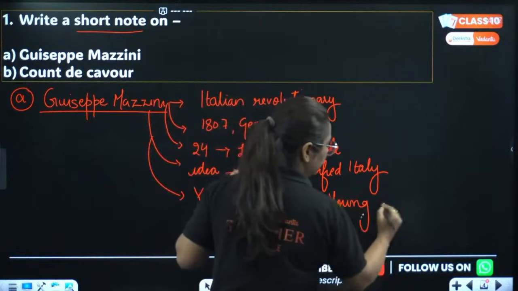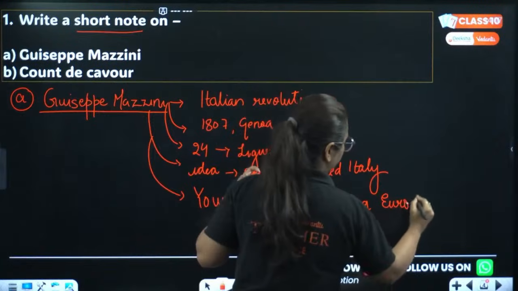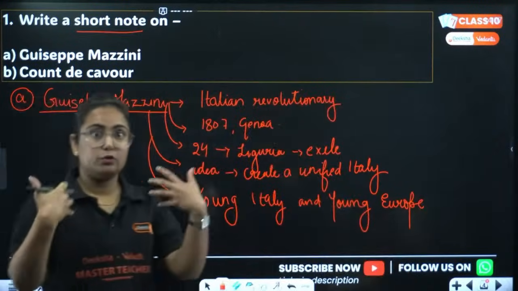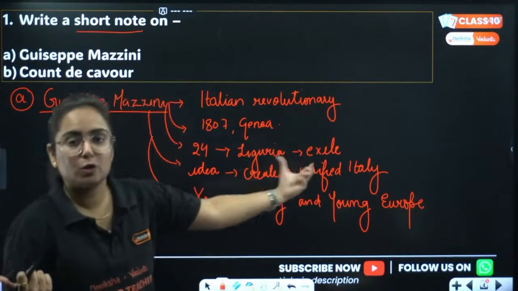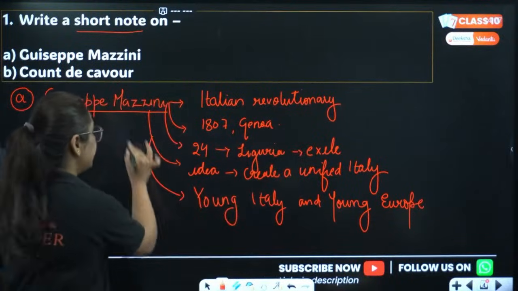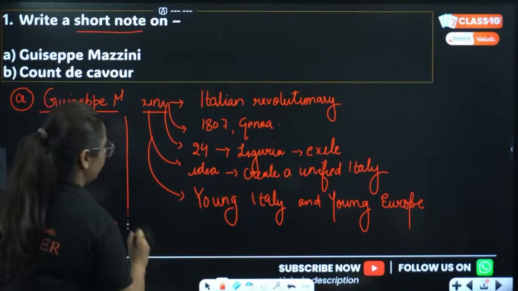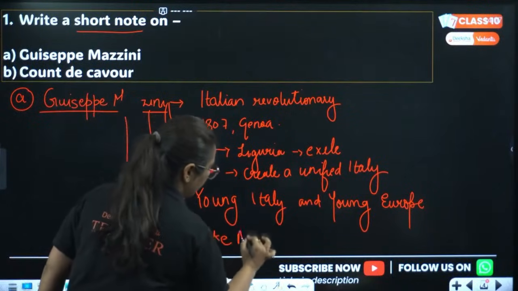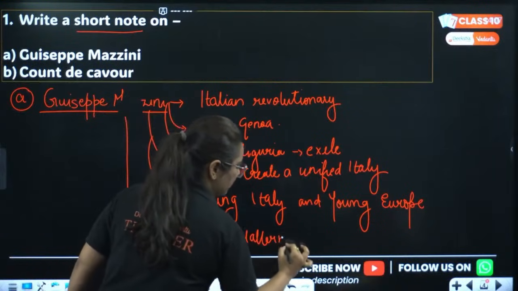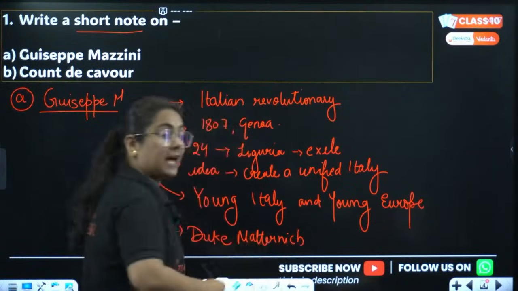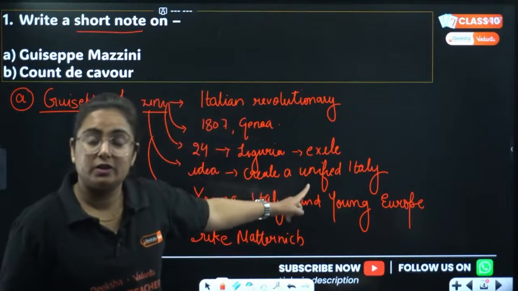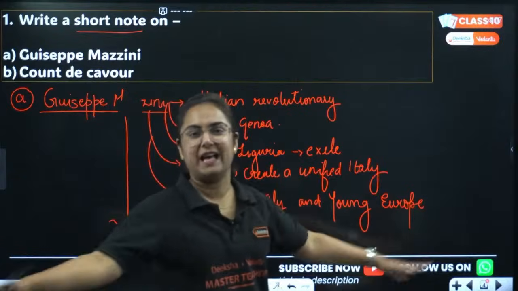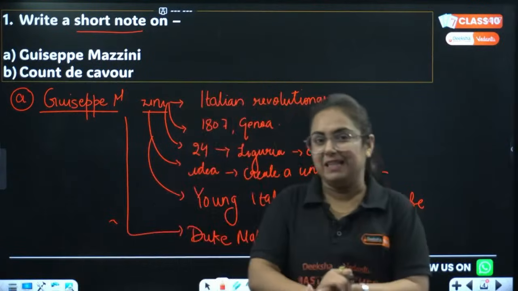The like-minded people who enjoyed Mazzini's ideology joined these groups of Giuseppe Mazzini. And he was even remarked upon by Duke Metternich, who called him the most dangerous enemy of social order. So such a person, who made everyone frightened, was Giuseppe Mazzini.